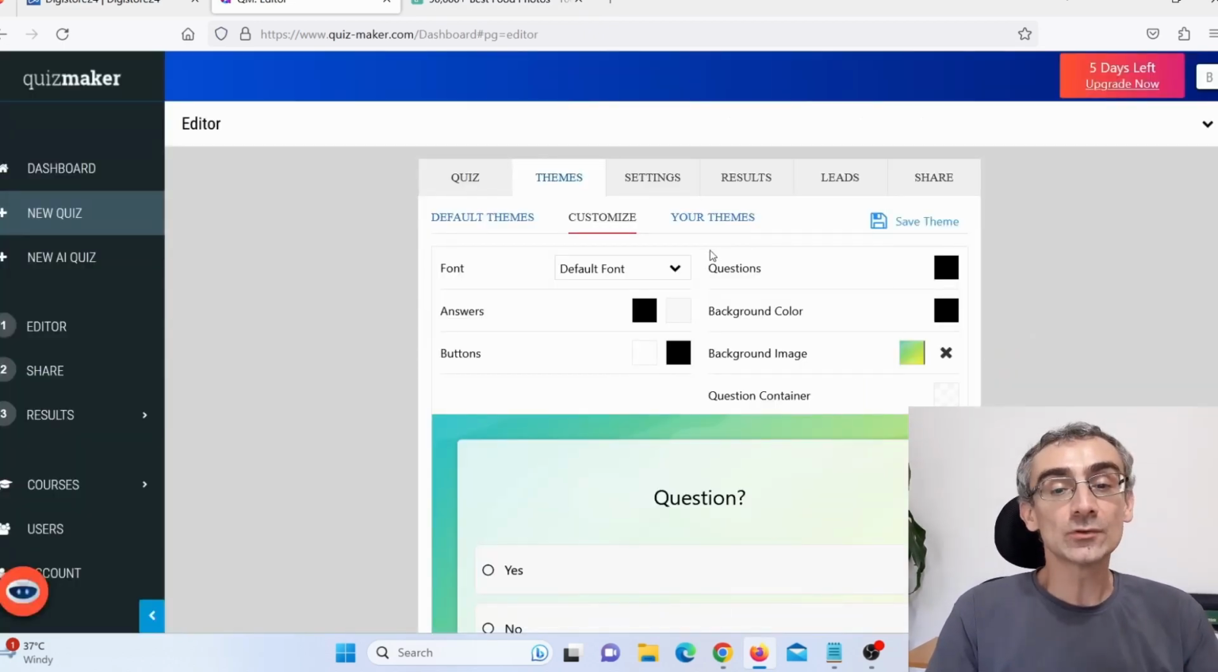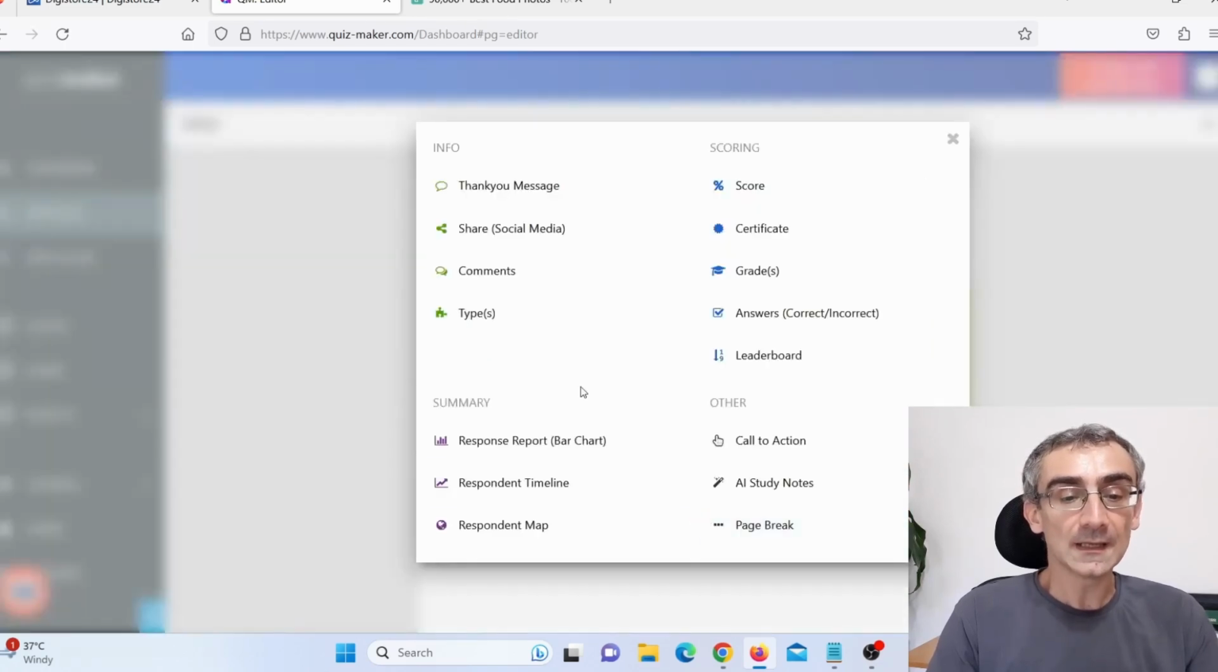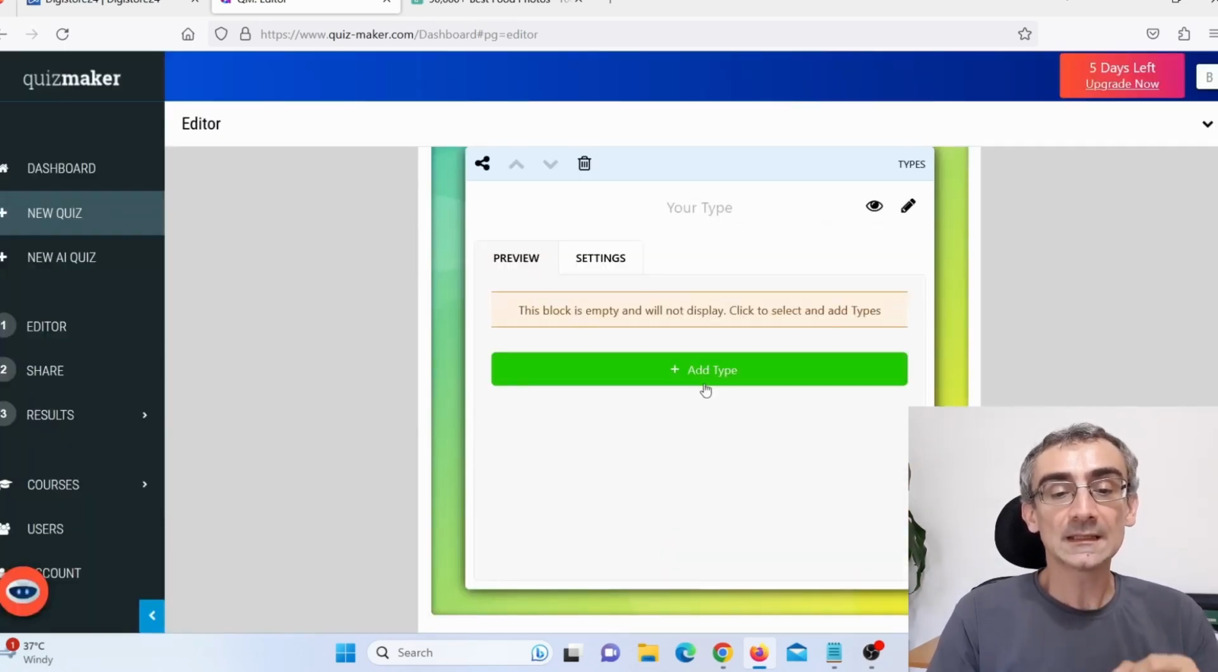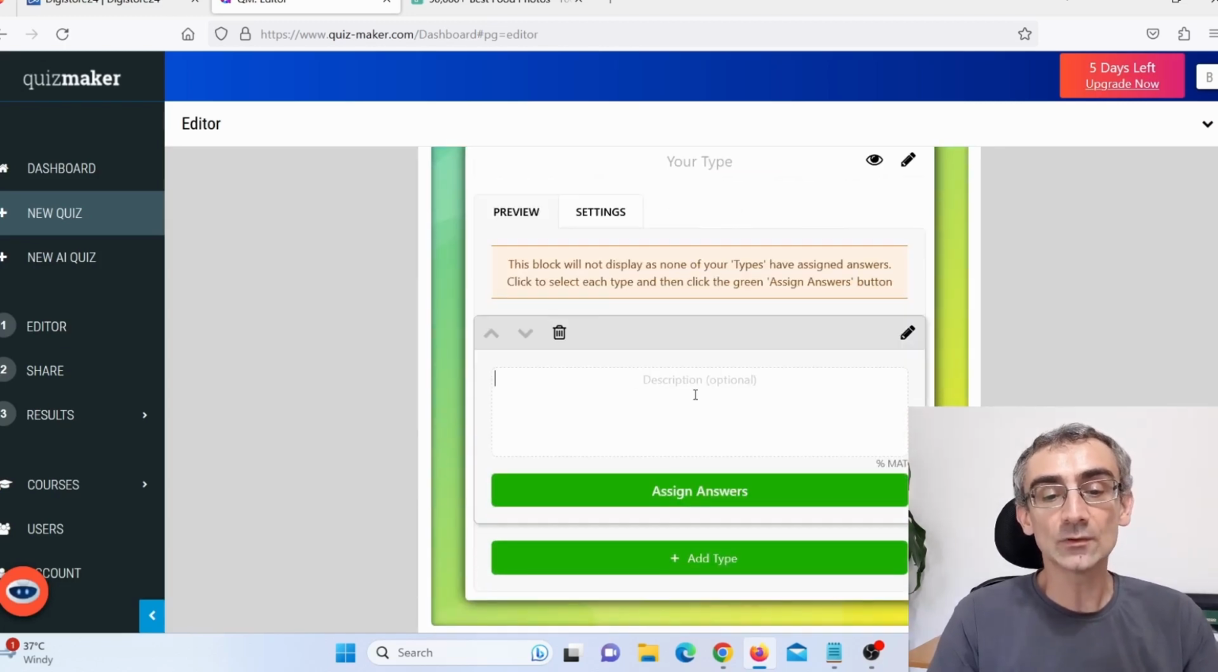And the next thing you need to do, you need to click here on results, okay? And then here you need to click here on content, okay? And then here you need to choose types, okay? Show me, and here you need to add a type. Click here on add a type, and here you need to add an answer.